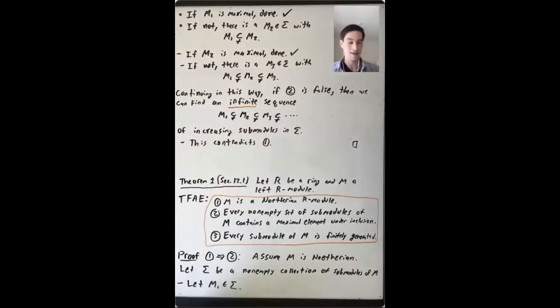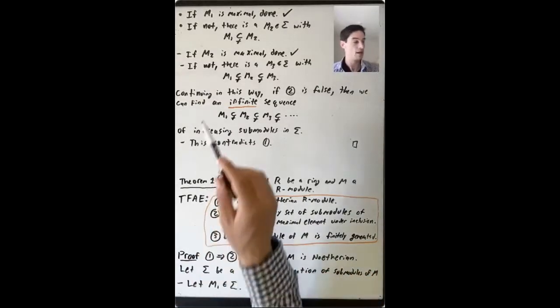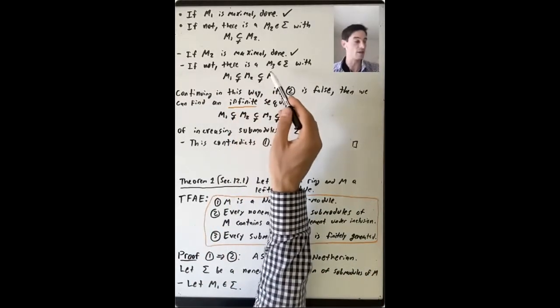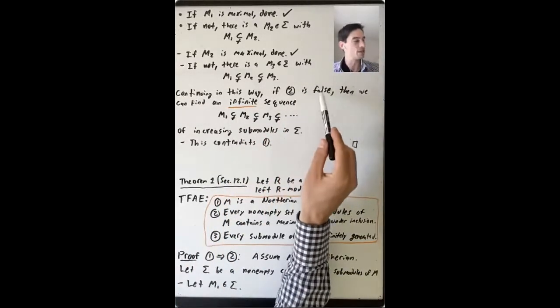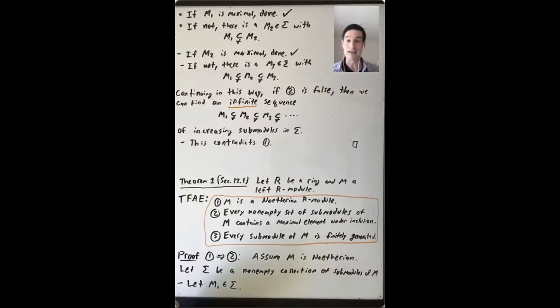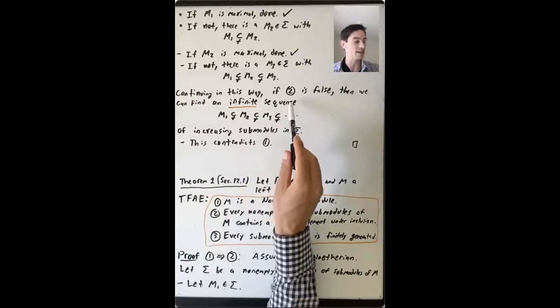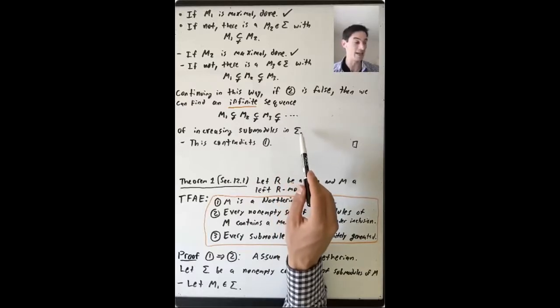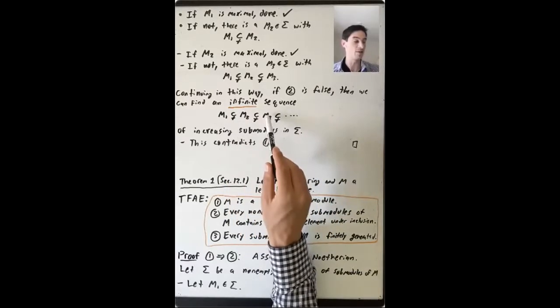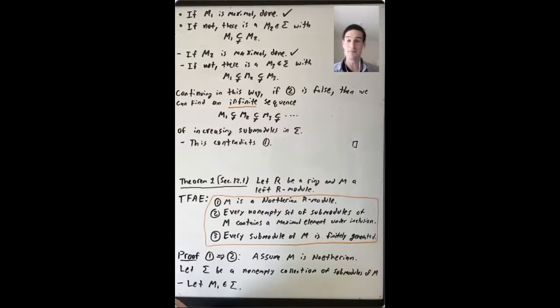Continuing in this way, if 2 is false, if we don't have a maximal element under inclusion, then every time we add a new submodule to the chain, we can add another one, and another one, and another one. So if 2 is false, then what can we find? We can find an infinite sequence of increasing submodules in this collection sigma, M1 contained in M2, contained in M3, and so on.